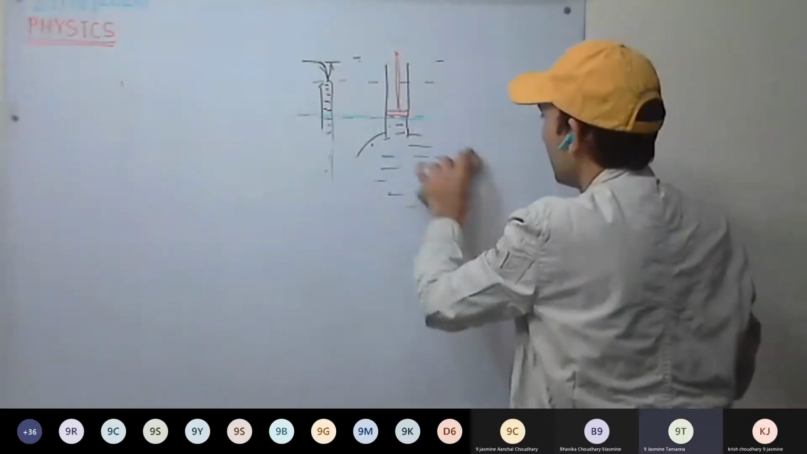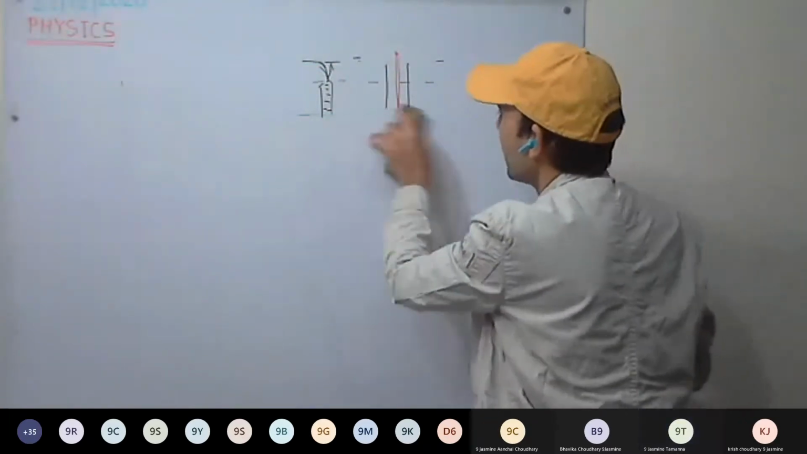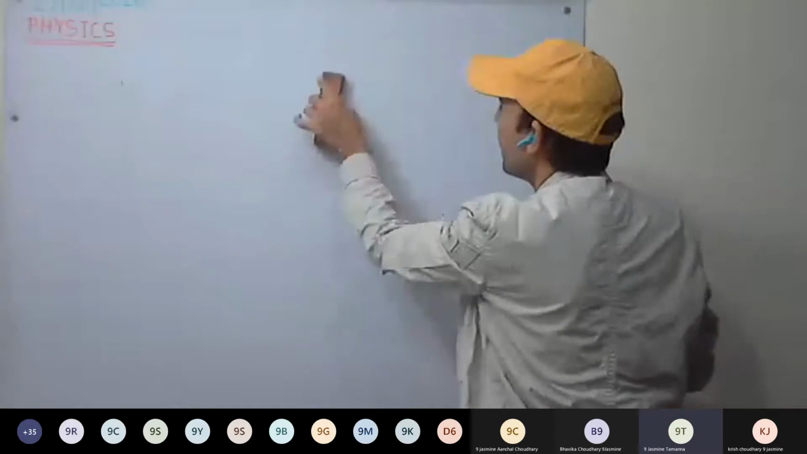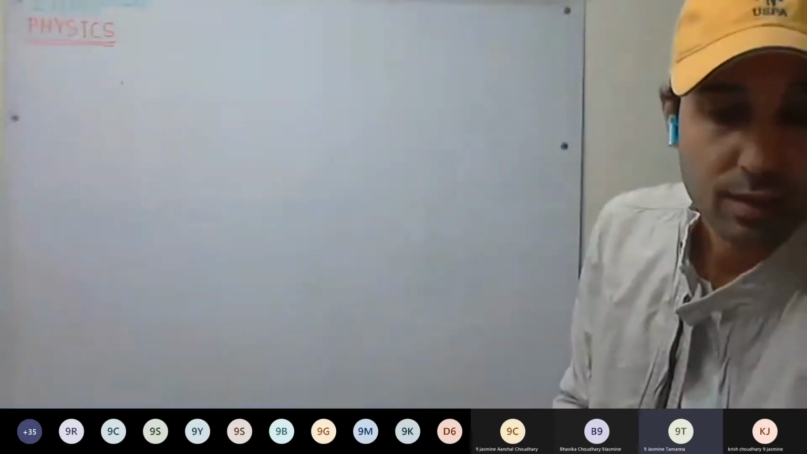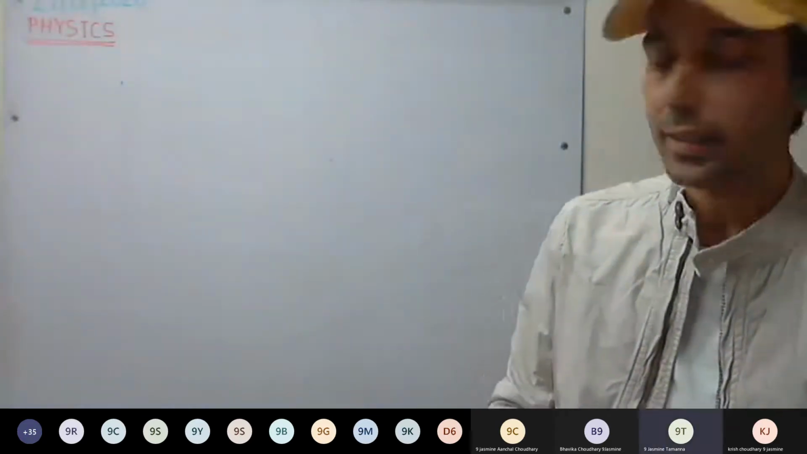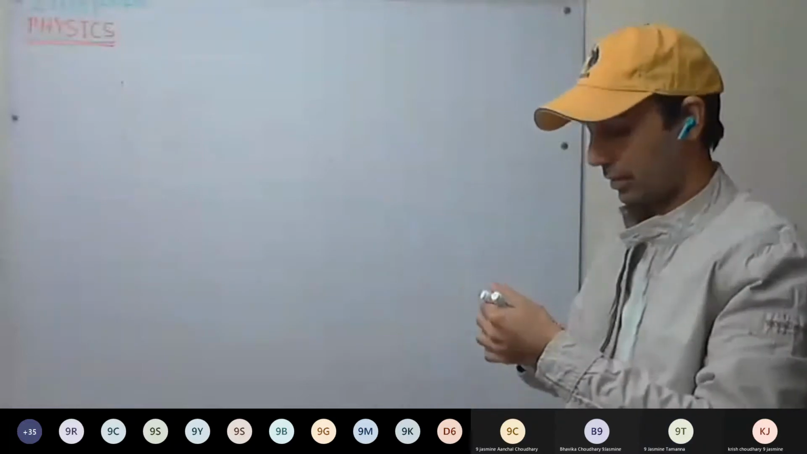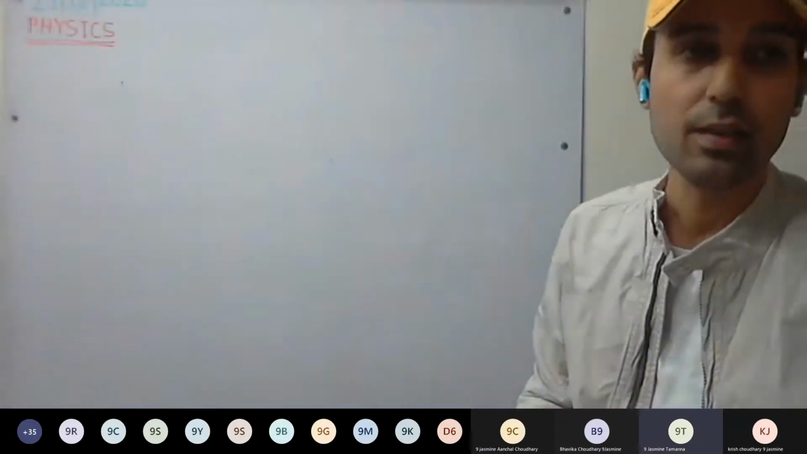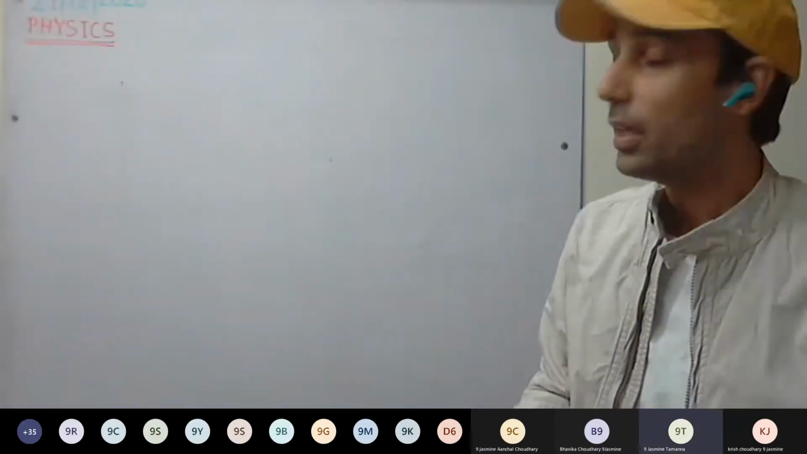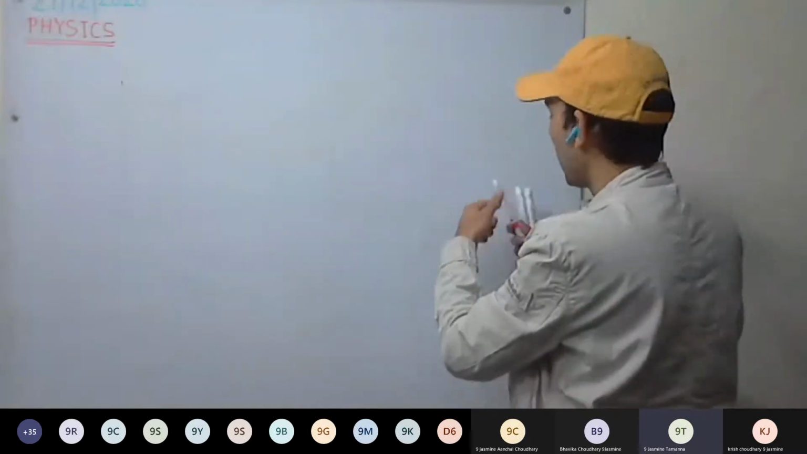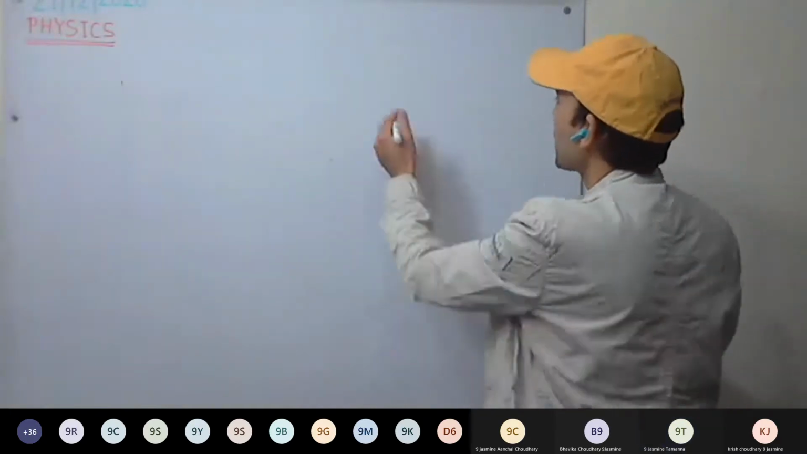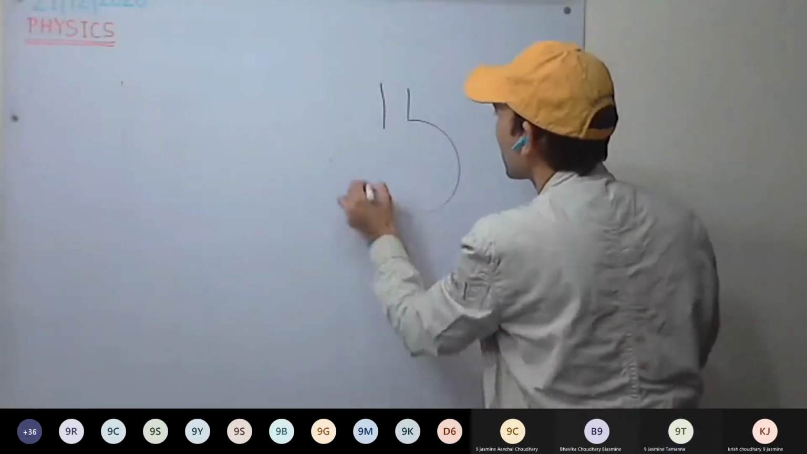Sir, excuse me, sir. Yes. Sir, why are the jets of water reaching the same height? Ask again. Why are the jets of water reaching the same height? Okay, that's because of pressure. Okay, 1 minute.